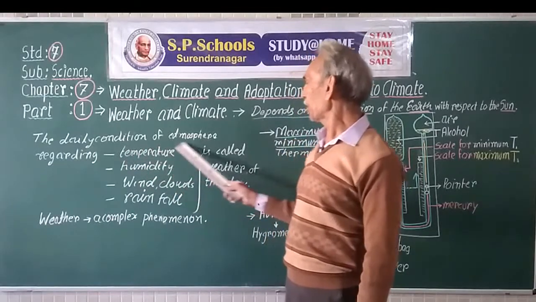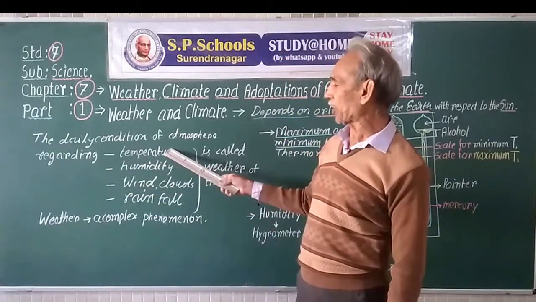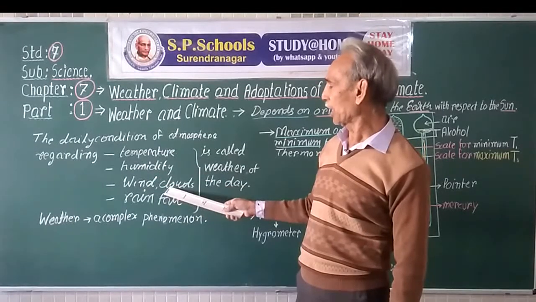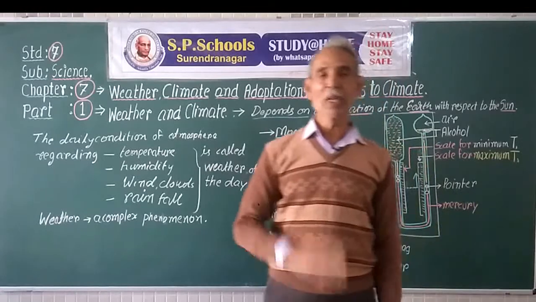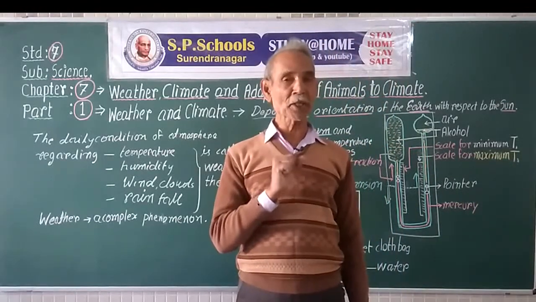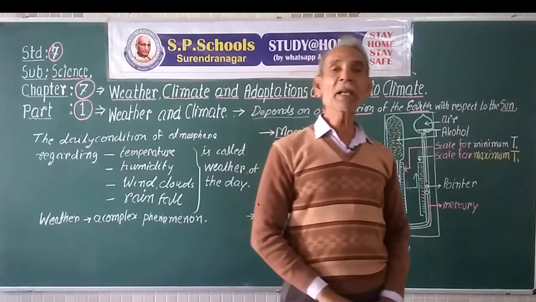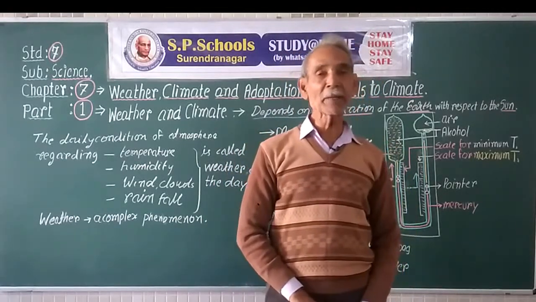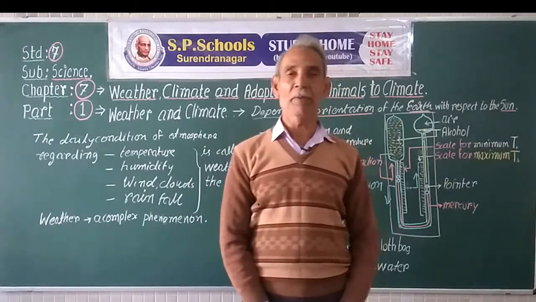The daily condition of atmosphere regarding temperature, humidity, wind, clouds and rainfall is called weather. Weather is a complex phenomenon. There are many factors affecting the condition of weather.